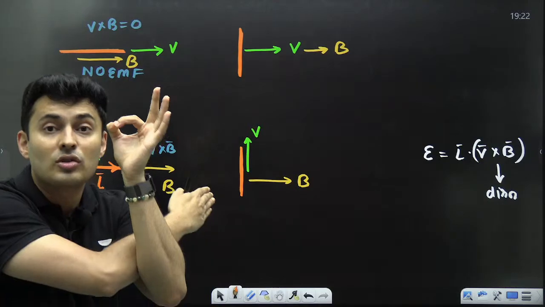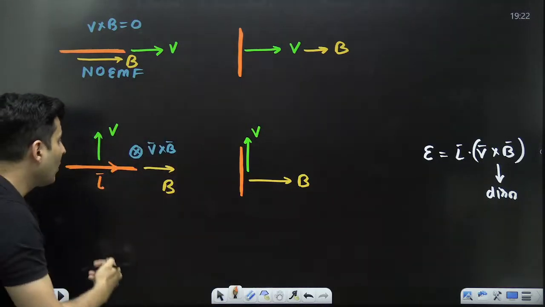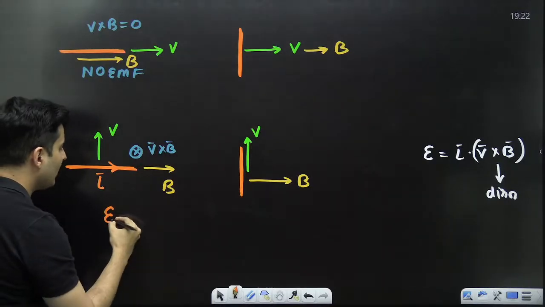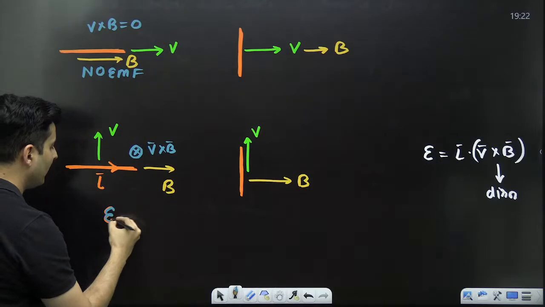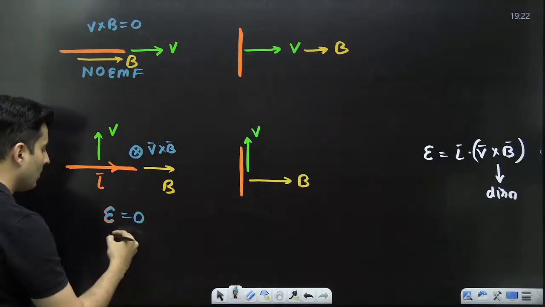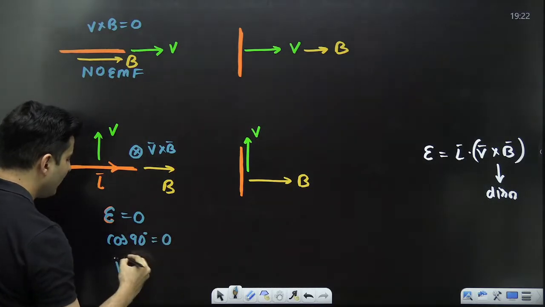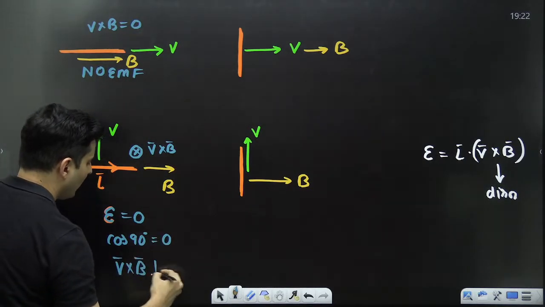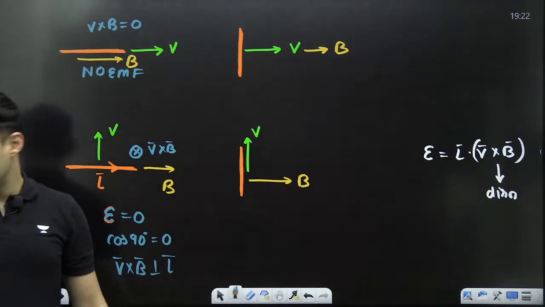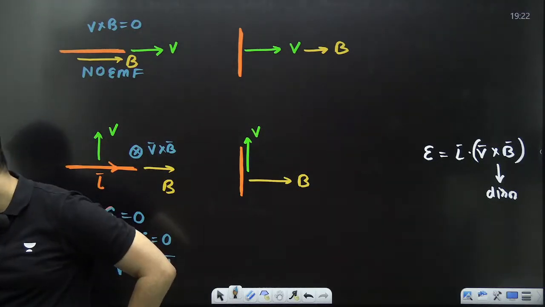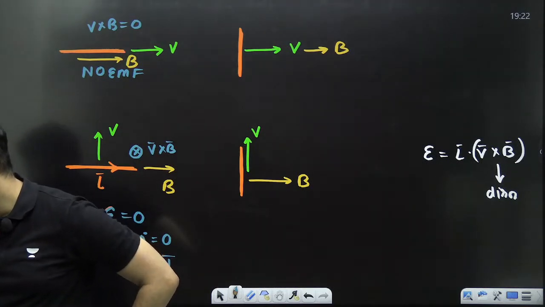When you take dot, it is cos. So cos 90 is 0. So again the EMF induced will be 0. The EMF induced will be a big fat 0 because cos 90 is 0, because V cross B is perpendicular to the length vector. So this is perpendicular to this. Understood? Clear? Awesome. Very nice.